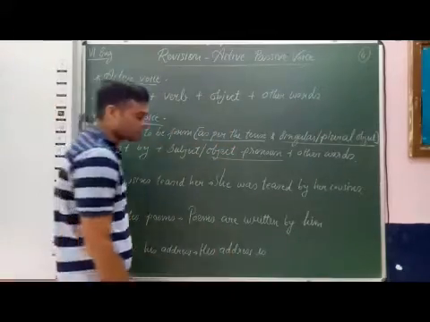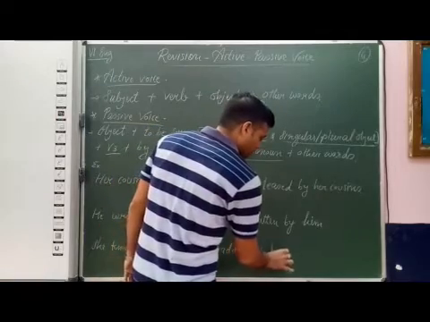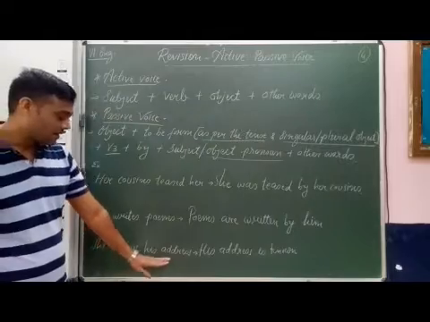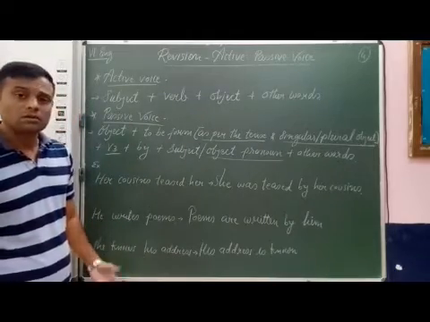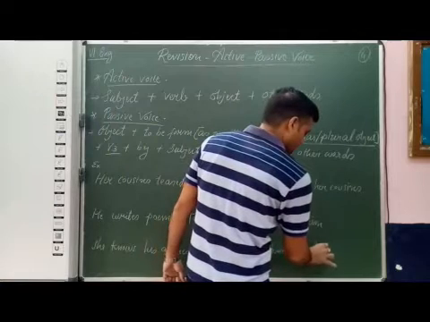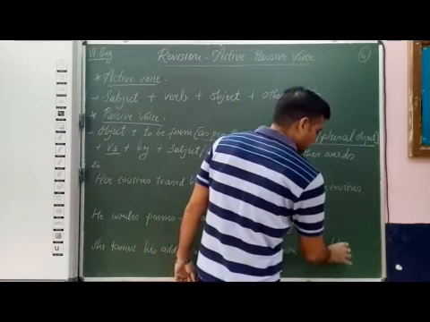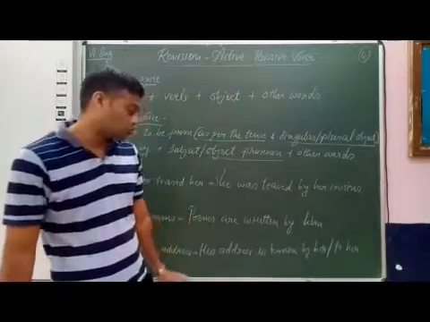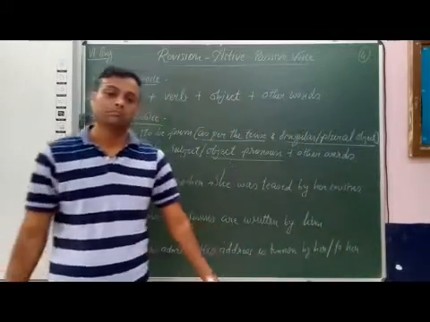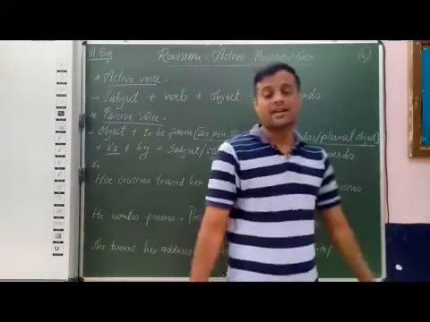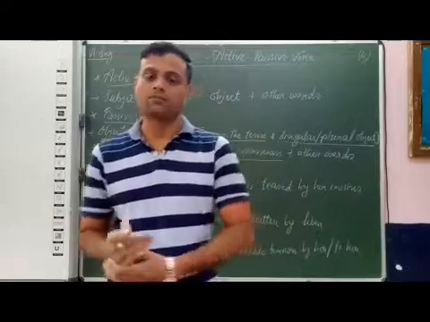Then V3 of knows, known. His address is known by her, or even his address is known to her. It takes the preposition to, so known to her. So the answer: his address is known by her, or his address is known to her.